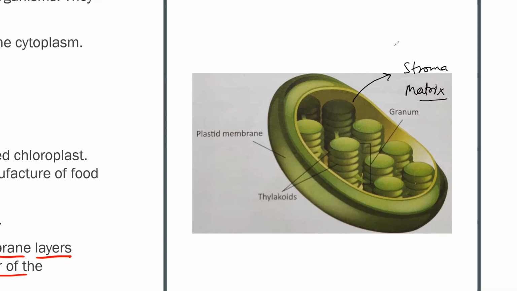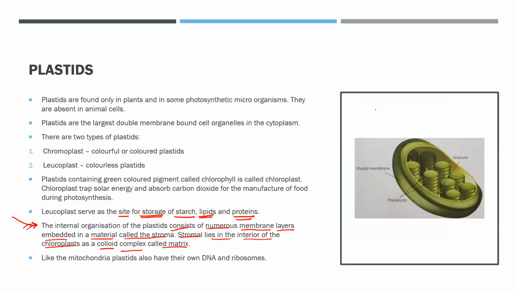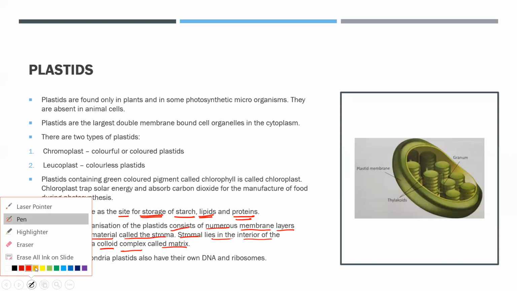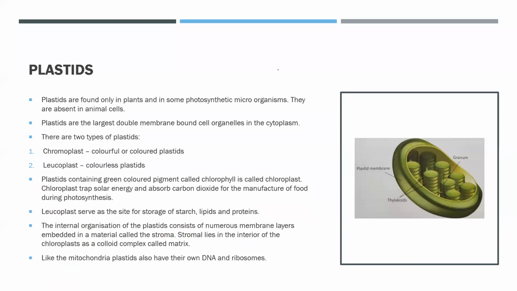So the empty space is called stroma, and the fluid that is present inside the stroma is called matrix. Just like the mitochondria, which had the function of production of ATP, the plastid, especially the chloroplast, has the function of performing photosynthesis, that means production of glucose. Glucose is a very important component, right? Because ultimately, where will energy come from? From glucose.